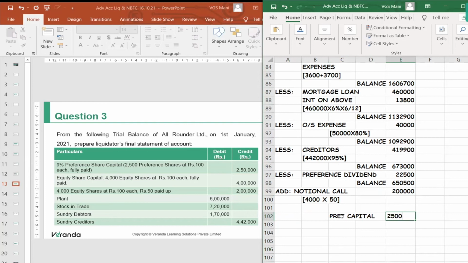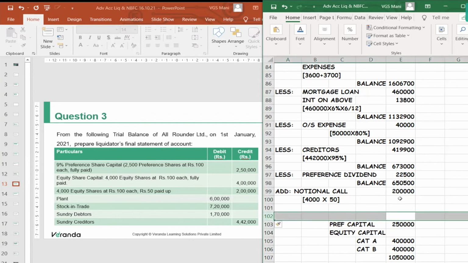2,50,000. Equity capital, for our understanding, I am just taking category A and both are same only. Just for our understanding, I am taking this 4 lakhs. And once you call this 50, these people also will be not 2 lakhs, it totally comes to 10 lakh 50. But we have only 8 lakh 500. We need to pay shareholders as well as liquidator remuneration also. Can you understand the scenario?